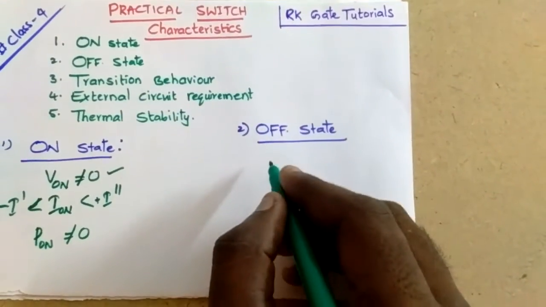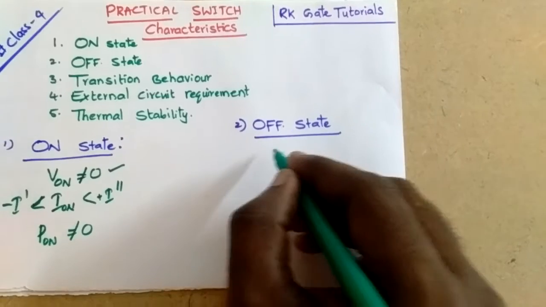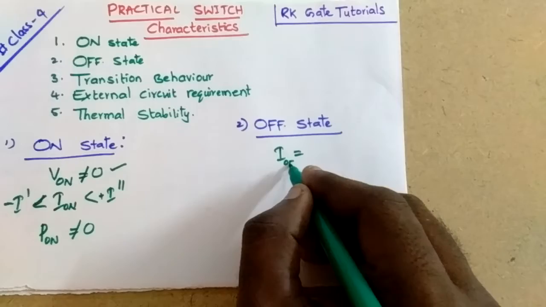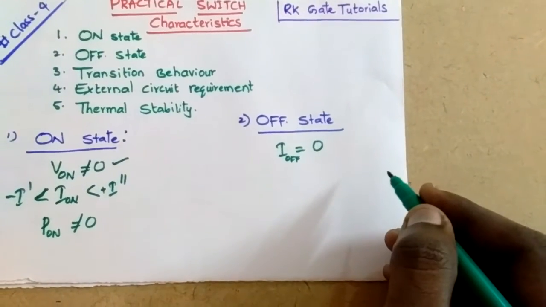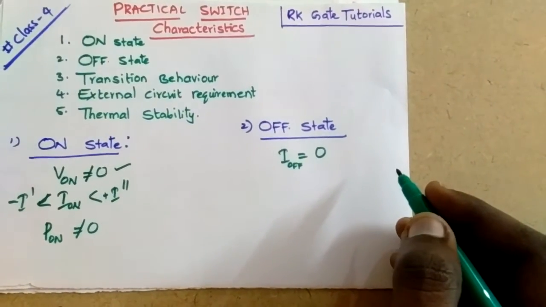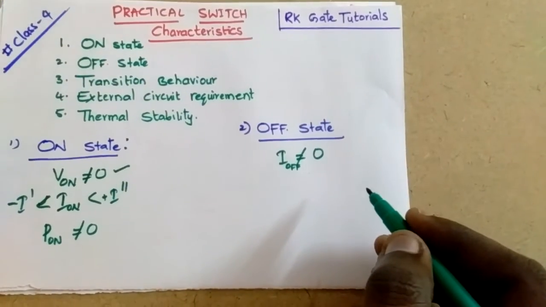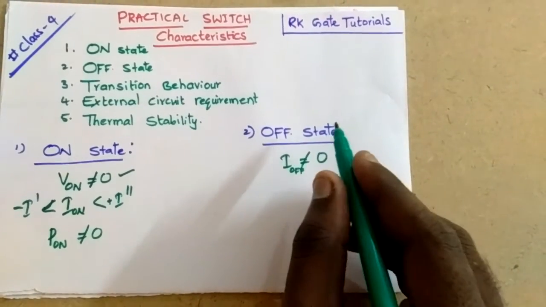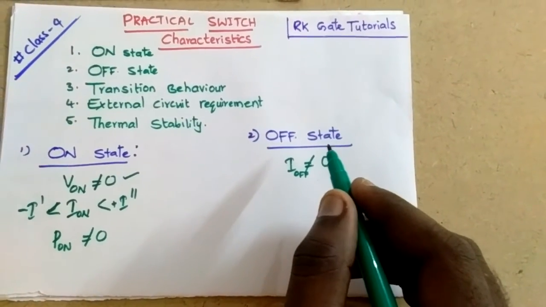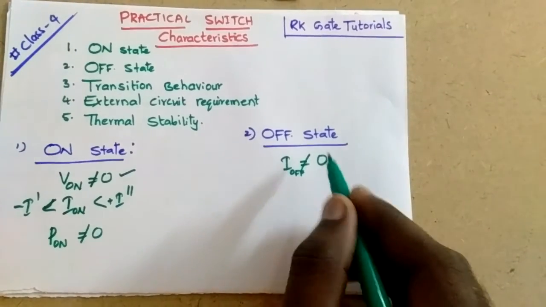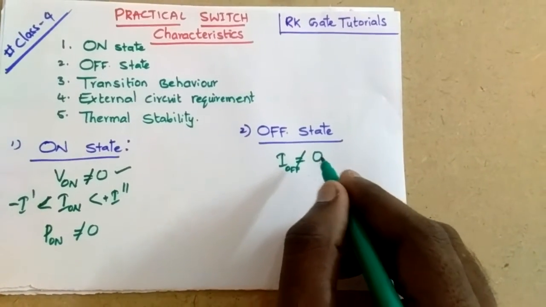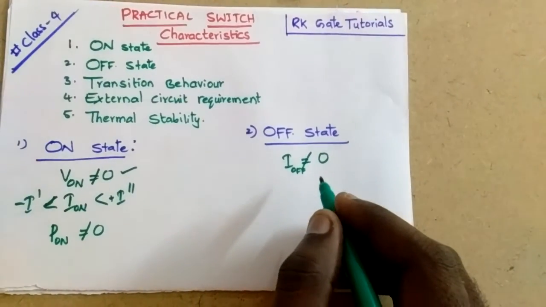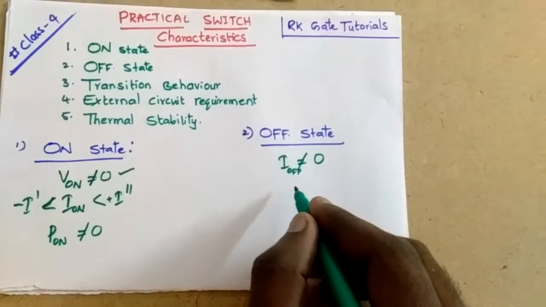So let us discuss the off state. When we are opening the switch, what happens? During the off condition, the current has to reduce to zero. The current should come to zero. But unfortunately, in the practical switch, due to the internal resistance or some elements, and the type of elements which we connect to the circuit through the switch, the current does not fall immediately to zero, but there will be a leakage current which flows. So the current is not zero.